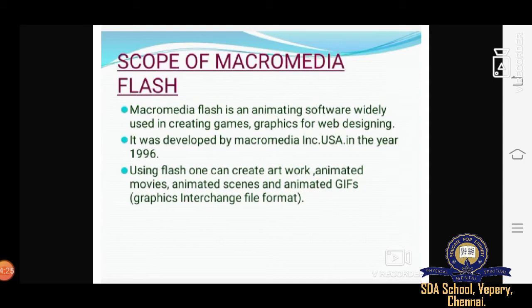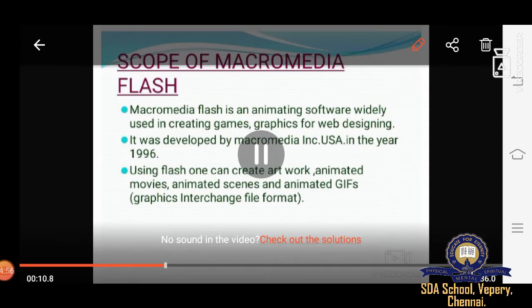So this Macromedia Flash was first introduced in the USA. Which year, students? In the year 1996. You can use many kinds of artwork in it: animated movies, different kinds of movies, and animated scenes, the different scenes in a movie. So this is the graphics interchange file format in Macromedia.